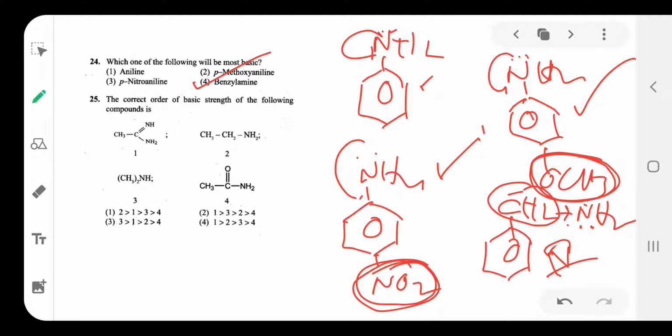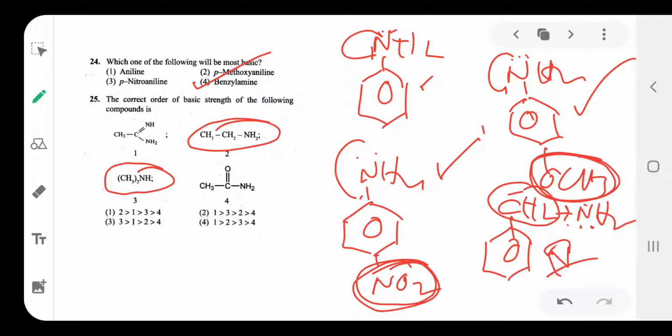So the third one is more basic than the second one. Then next, in an amide the resonance gives rise to less availability of the electron pair for donation, so it is less basic.